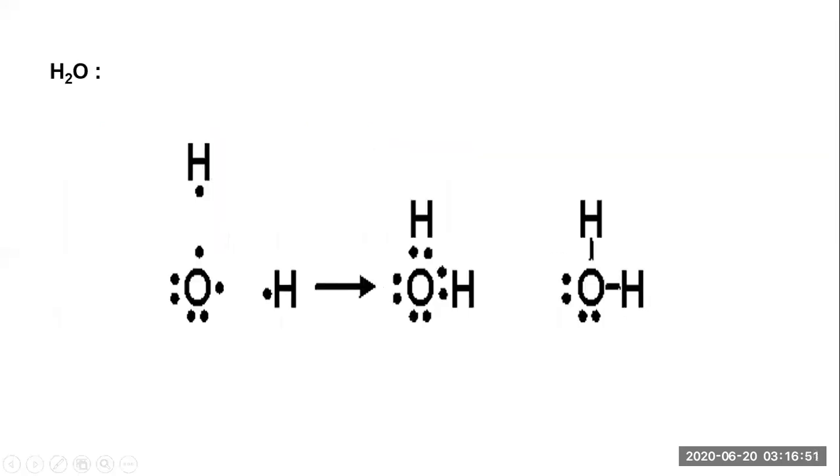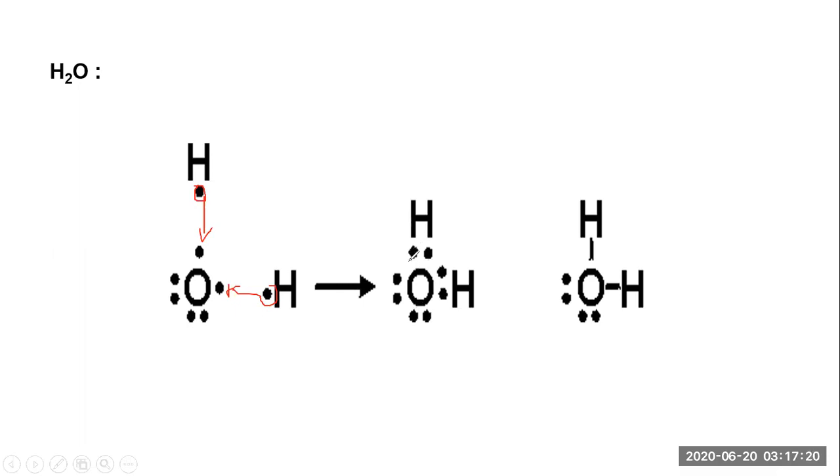Now in the case of H2O, that is the water molecule, the representation is in front of you. So what happened exactly? Let's point out. This hydrogen shares one electron, this hydrogen shares one electron. Whenever they share it, what happens? Let's count in this manner again. Let's talk about the oxygen. How many electrons surround the oxygen?